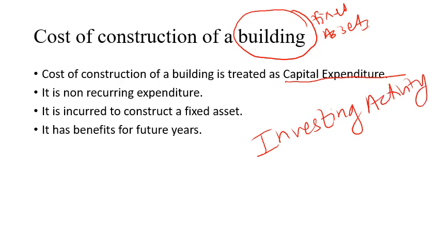So you are incurring this expense for investing activity, and you are constructing a fixed asset. You may either purchase a building or you may self-construct this building. So here in this case you are constructing this fixed asset, and it has benefits for future years. It is non-recurring expenditure. That's why it will be treated as capital expenditure.